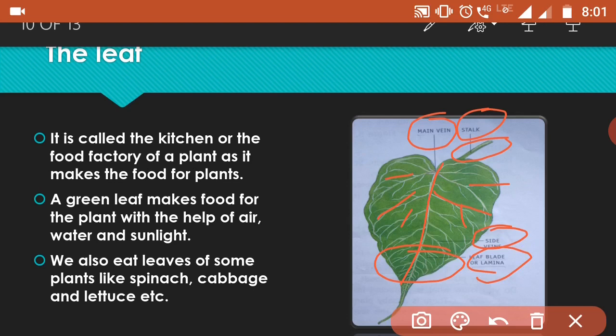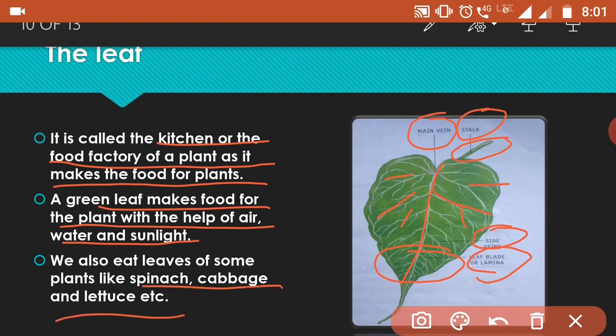Now let's see what is the function of the leaf. See, it is called the kitchen or the food factory of a plant, right? Because it makes the food for plants. Number two, a green leaf makes food for the plant with the help of air, water and sunlight. And we call this process photosynthesis. What do we call it? Photosynthesis. Okay, like the stem, we also eat leaves of some plants like spinach, cabbage and lettuce, etc.